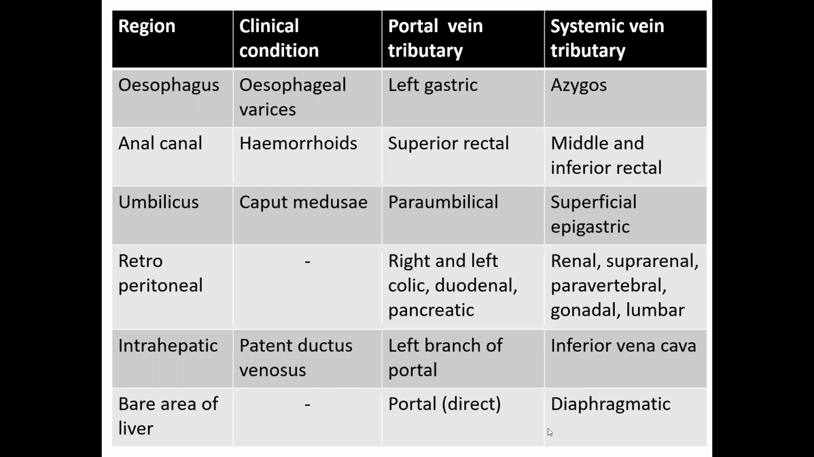At the bare area of the liver, the diaphragmatic vein is in direct contact with the liver because of the bare area. And of course, the liver itself has the portal vein. There may be a communication between these two. So these 6 sites are important, and you can be asked any combination of these, such as what is the vein and what is the portal tributary at the umbilicus. The options can be various things. Para-umbilical is the portal tributary, superficial epigastric is in the systemic system. Clinical conditions of the retroperitoneal and bare area of the liver are not described as anything.